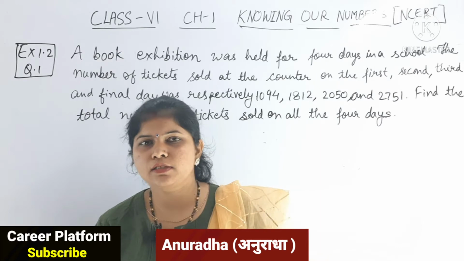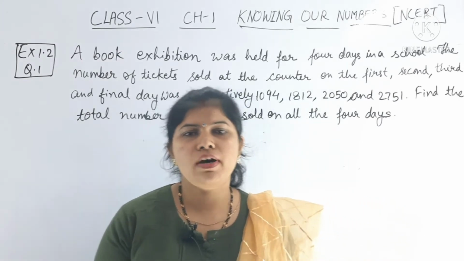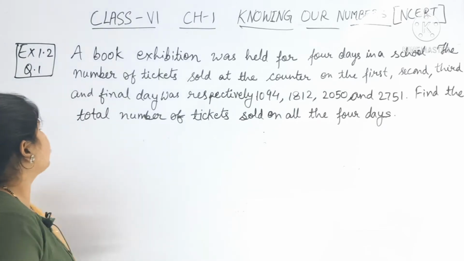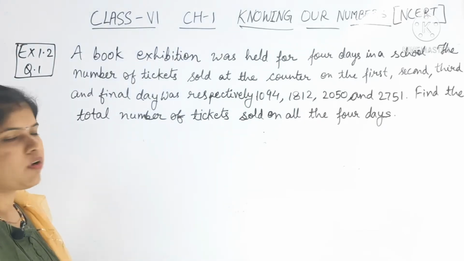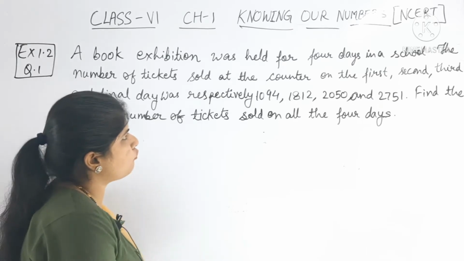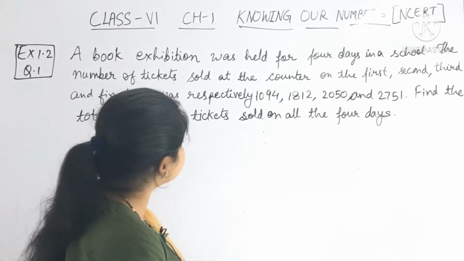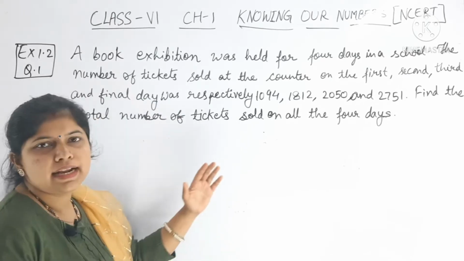Now let's move to exercise 1.2. This is totally based on the word problem. Okay, so let's see question number 1. What is question number 1? A book exhibition was held for 4 days in a school. The number of tickets sold at the counter on the first, second, third and final day was respectively.